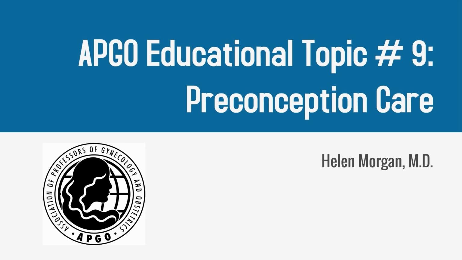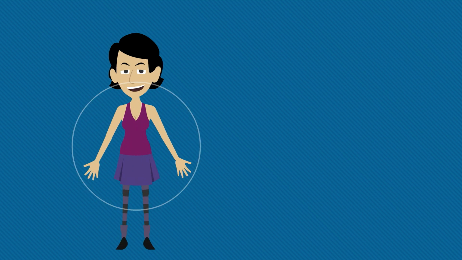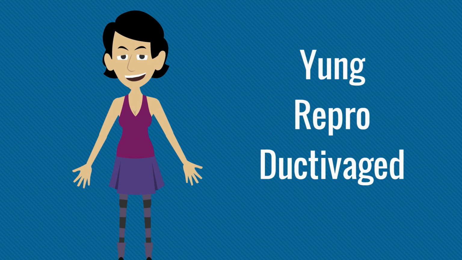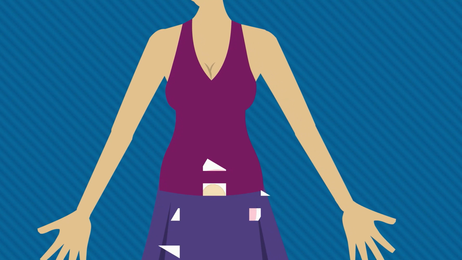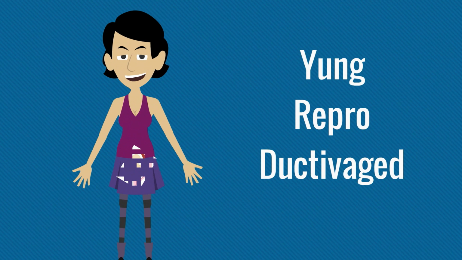APGO Educational Topic Number 9, Preconception Care. Meet our patient, young, reproductive aged. She is a common patient in all medical and surgical scenarios. It is always important to consider the likelihood of pregnancy in all of our reproductive aged patients.